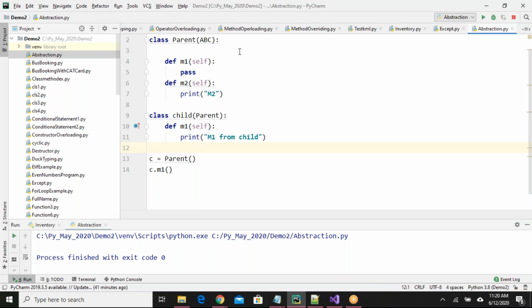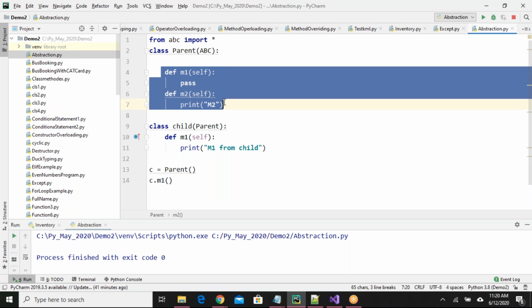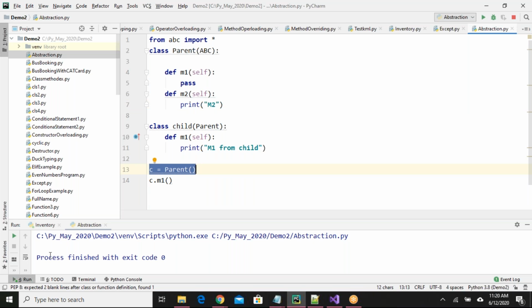See here, parent class is inheriting ABC. That means parent class is an abstract class. Do I have any abstract methods? No, I do not have any abstract methods in the parent class, right? If I try to create an object for parent class, yes, I'm able to create it. Of course, there is no code for M1, so it's not executed, right?